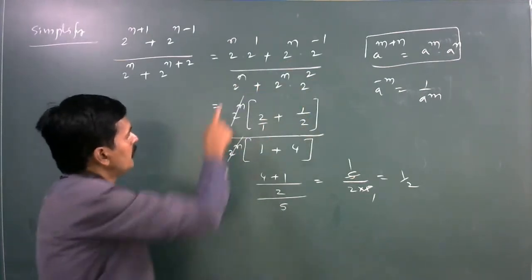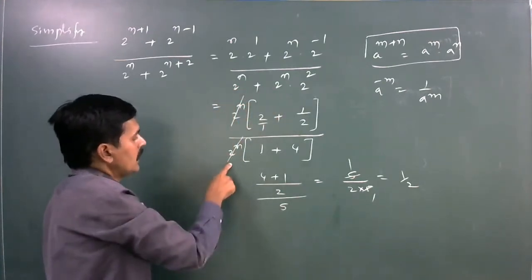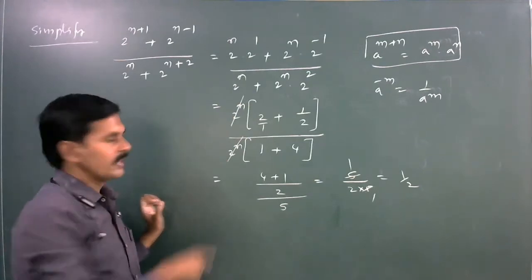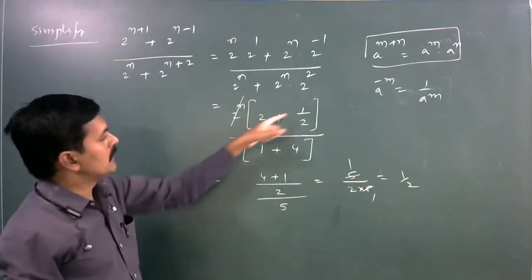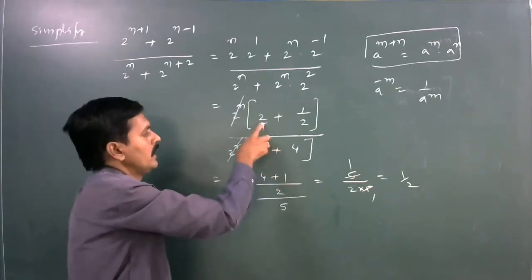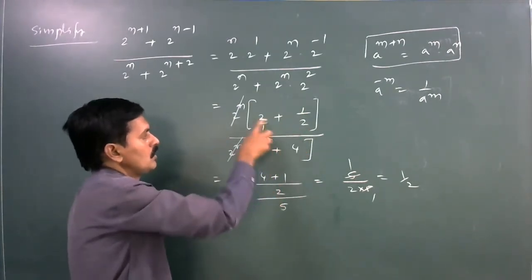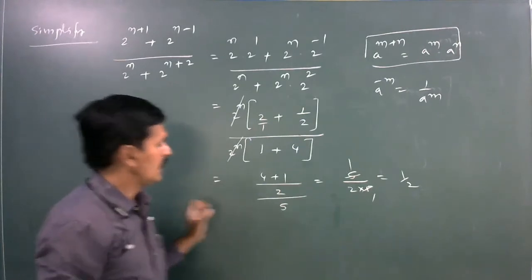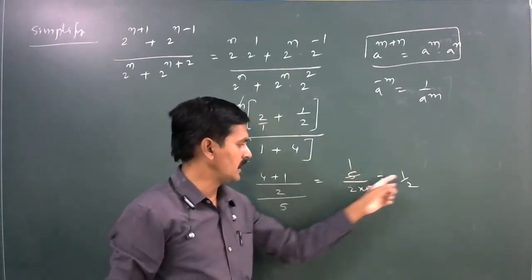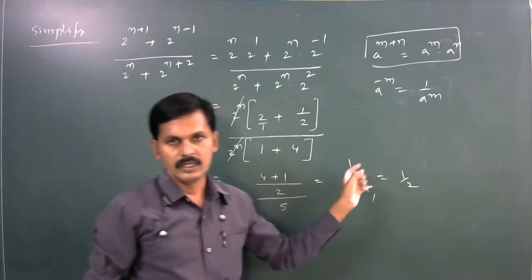Next, in the denominator also 2 power n is taking common. 2 power n in numerator and denominator, both the same terms, get cancelled. Here 2 plus 1 by 2. Here what about 2 square value? 4. Here taking LCM is 2. 2 to the 4. 4 plus 1 is 5 by 2. It is into 5. 5 and 5 get cancelled. It is equal to 1 by 2.